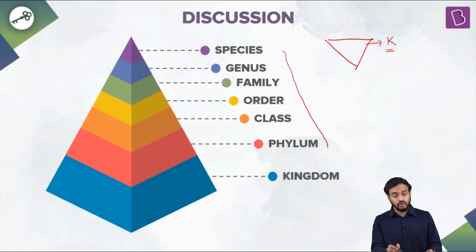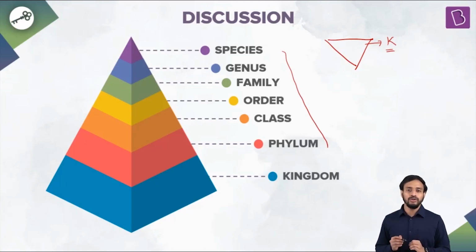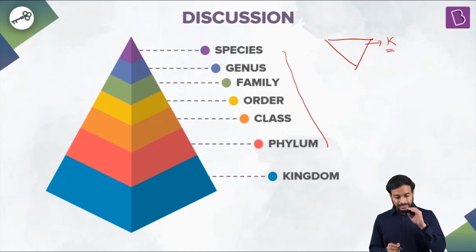Fine. So they represent the ranks. Now, you know what? In these categories, taxon are the real biological objects which are assigned to each of these categories.